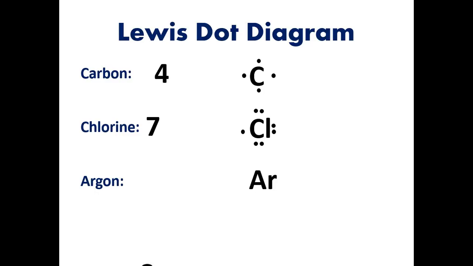Argon has 8 valence electrons on this one. So 1, 2, 3, 4, right? And then we start doubling them up: 1, 2, 3, 4. And you see you have 2 electrons on each side. This is actually the only way we could do it because it's all filled up. There's no place else to put electrons. So this is what argon's Lewis dot diagram looks like.